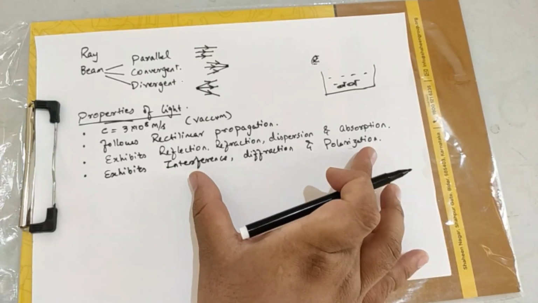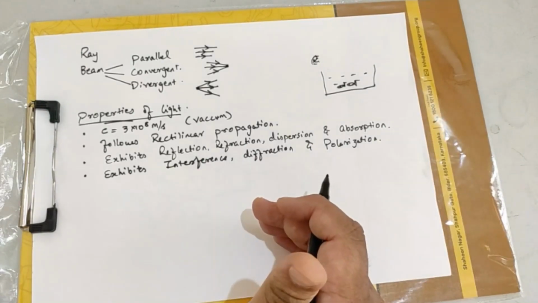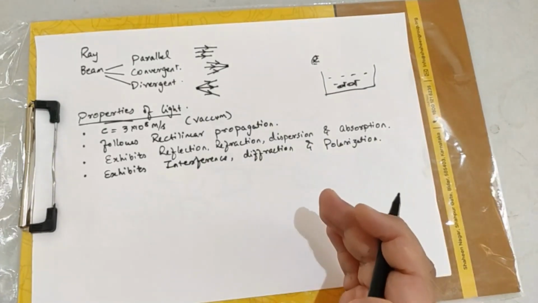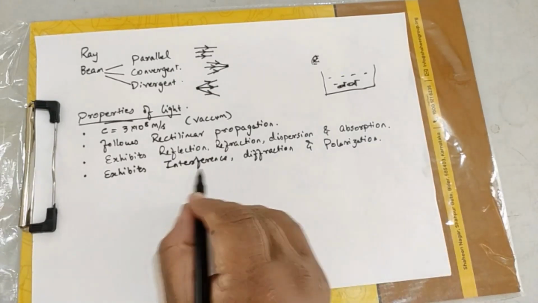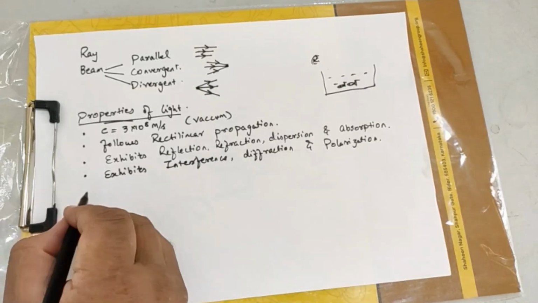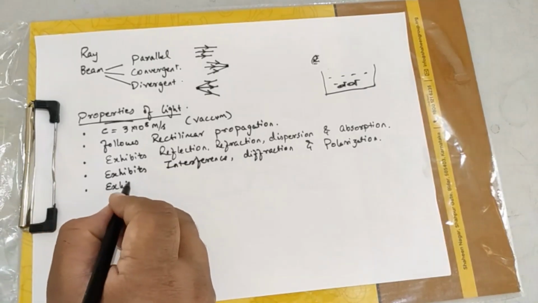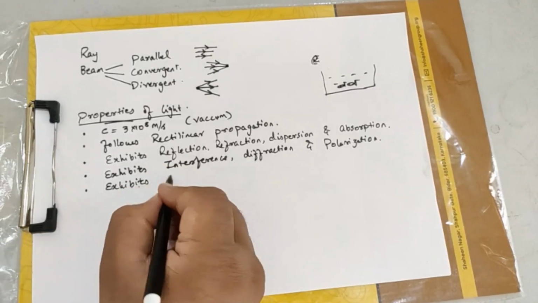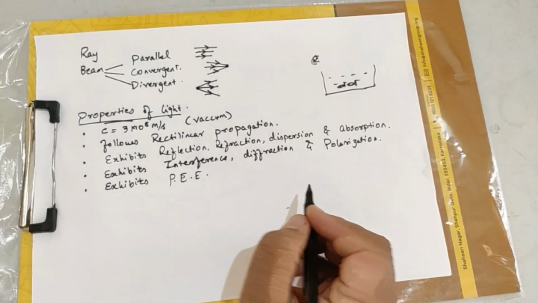In the last class, I hope you have already listened to it, I had told you that light can be explained in terms of ray optics, it can be explained by wave nature, then it can be explained by quantum nature. So using wave nature, you will be dealing with these things. This will be coming in your wave optics chapter. Coming to the next point, it also exhibits photoelectric effect.